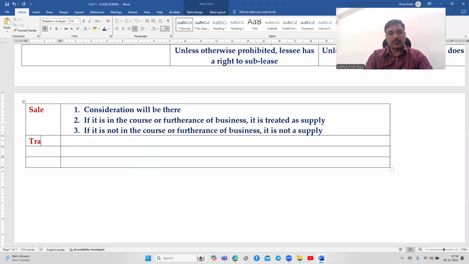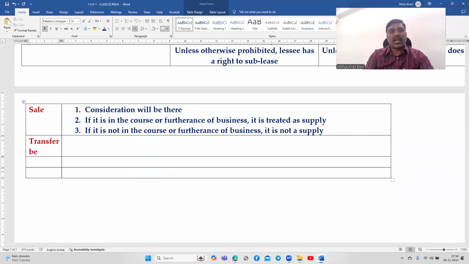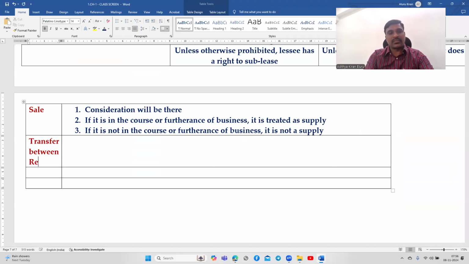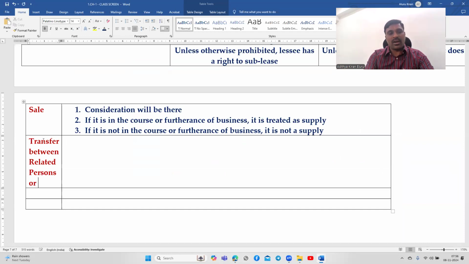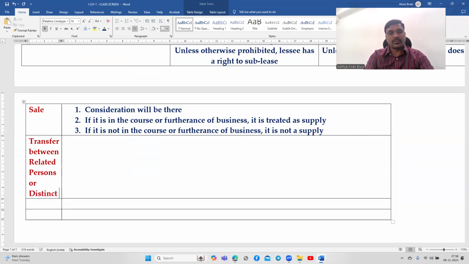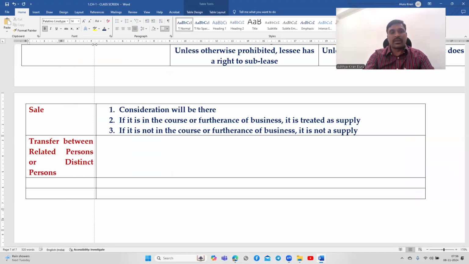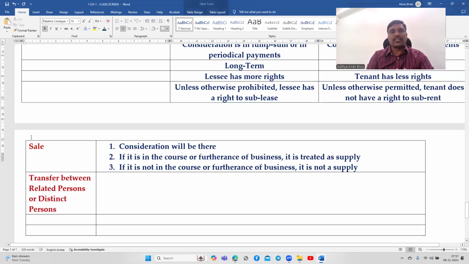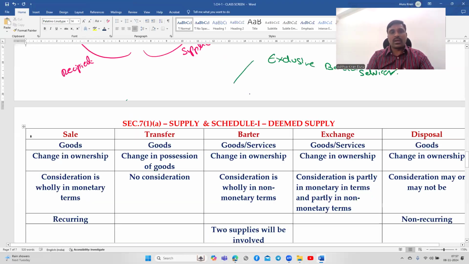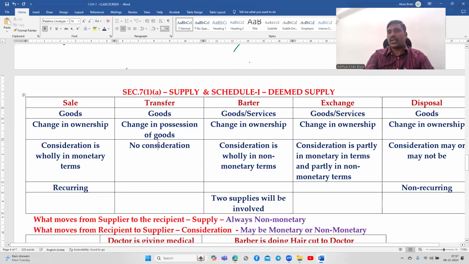Next, transfer, that is important. Transfer between distinct persons, transfer between related persons or distinct persons. As I told you, in case of transfer, as we discussed above, there is no consideration, just movement of goods from one place to another.